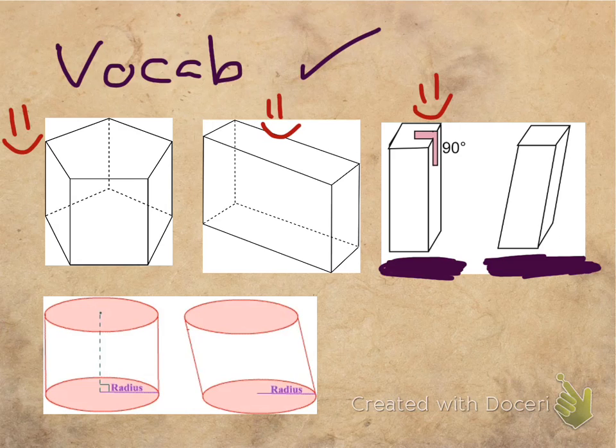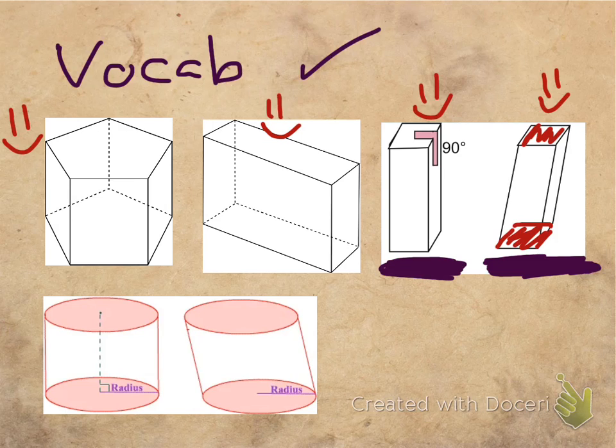Do we have any sides that are congruent and parallel? Well, this top one is congruent to the bottom one down here that you can't really see, right? It is congruent to it. Let me just draw it in here. And they're both flat, which means they're both going to be parallel. So even though they're slanted, they're both parallel, which means this is still a prism.